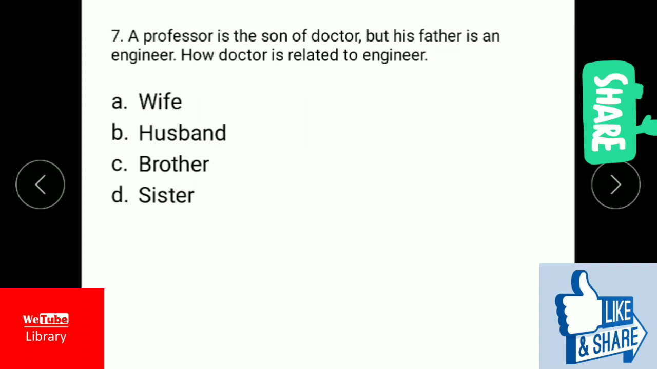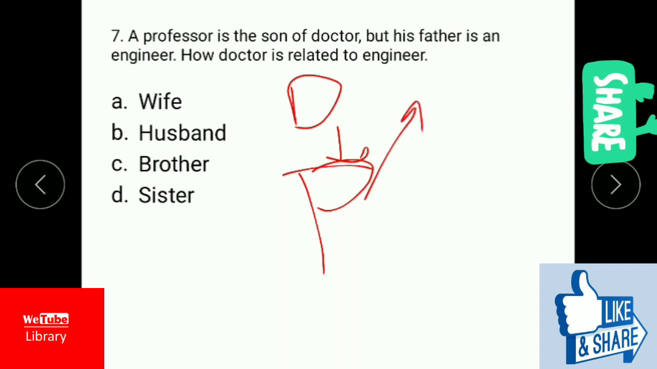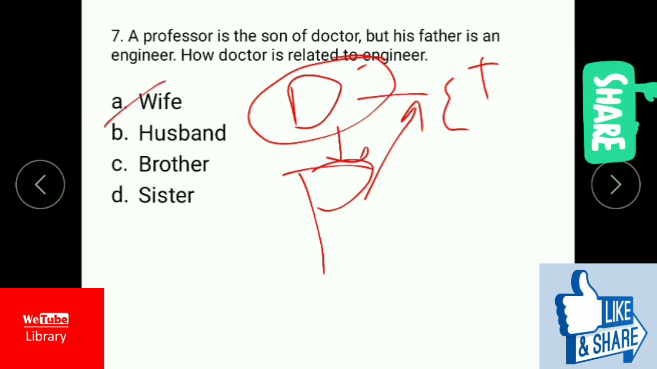A professor is a son of doctor, but his father is an engineer. How is the doctor related to the engineer? We don't know the professor's gender, and he's a son of doctor. Here it is a professor and son of doctor, but his father is male gender. His father is engineer. If father is an engineer and it is male, then the doctor should be female and it should be wife. Wife is the answer.